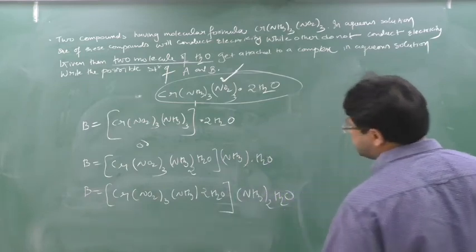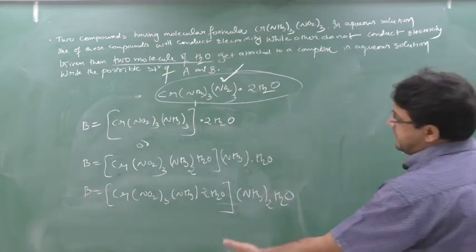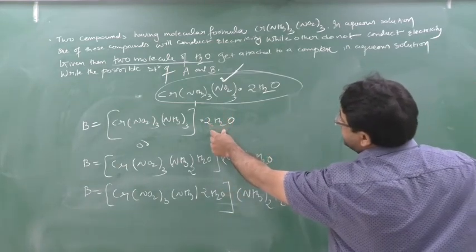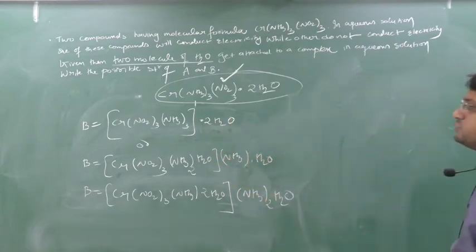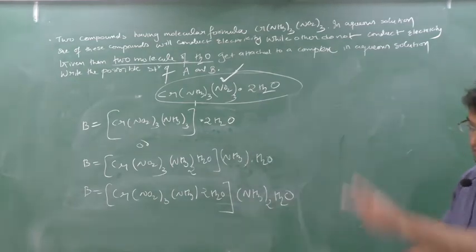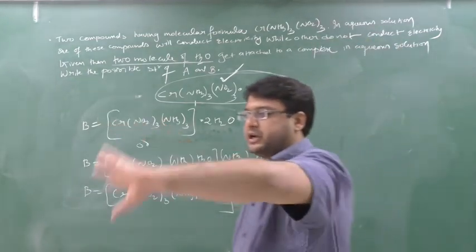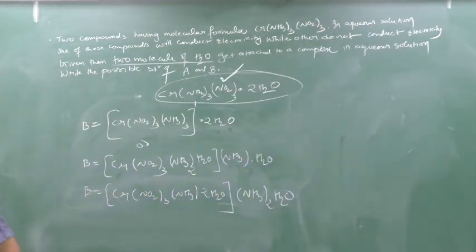Why will they not conduct electricity? Because when you put them in water, they will not get ionized, because they are neutral molecules. All are neutral. NH3 is also a neutral molecule, water is also a neutral molecule. So B will have these 3 answers and A will have those 2 answers. So check the options and tick the correct answer. Write this. Done. In this way, you have to solve this type of question.